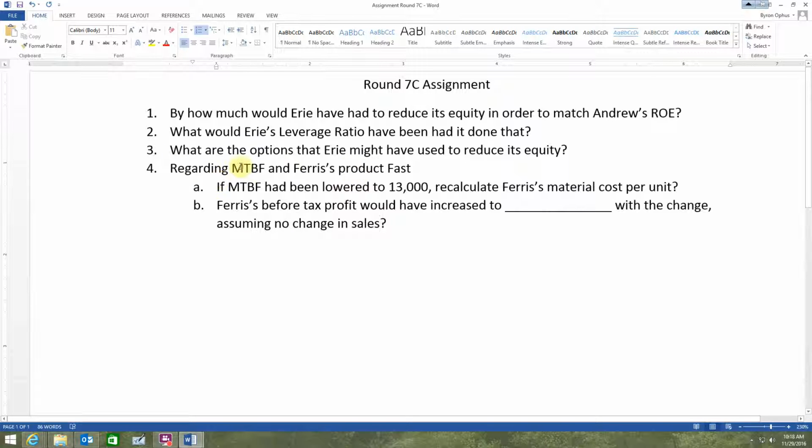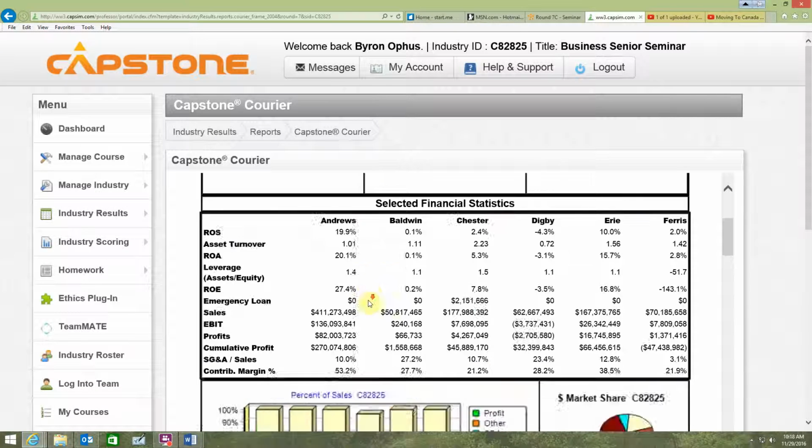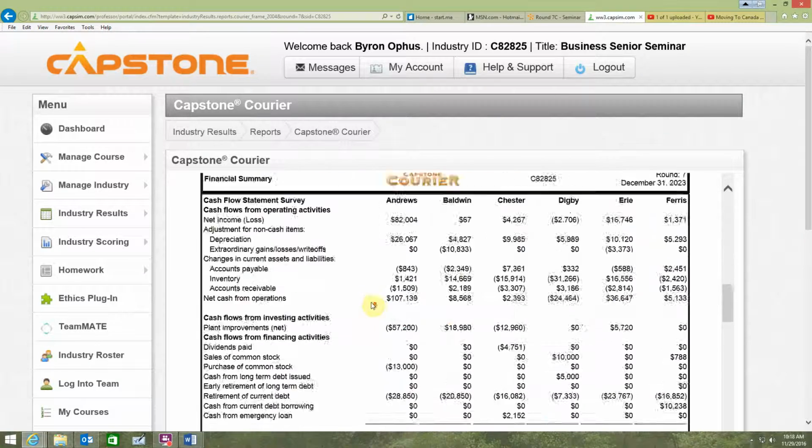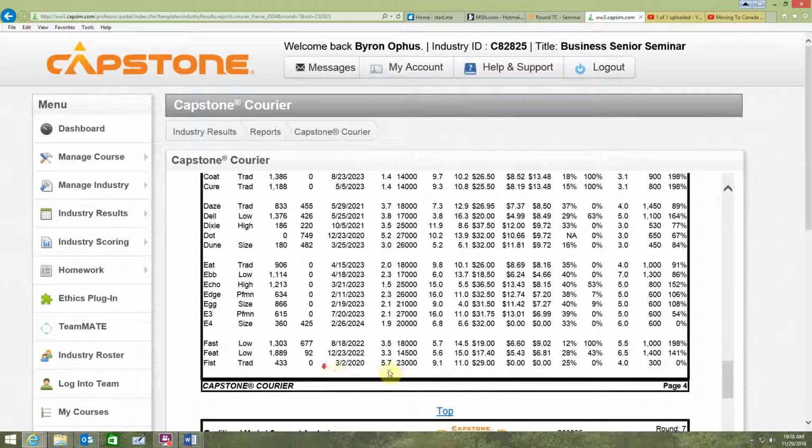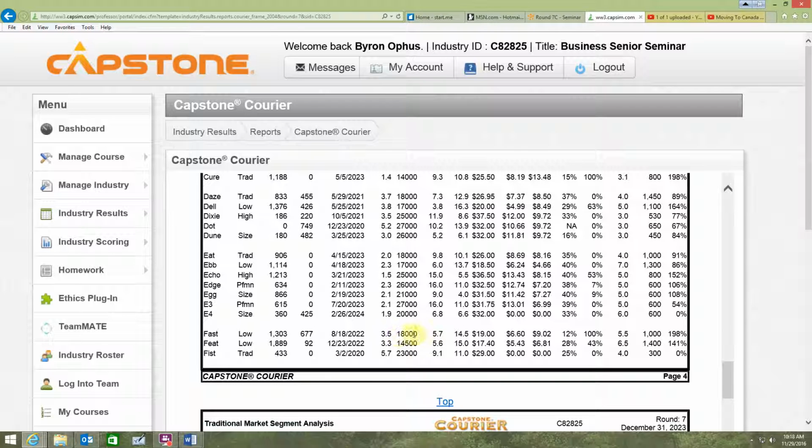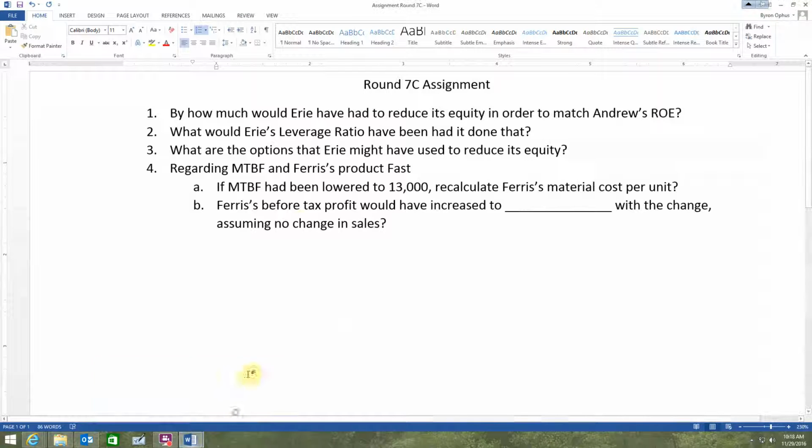4. Regarding MTBF and Ferris's product FAST. If MTBF had been lowered to 13,000, is it 13,000? Let's go down here to FAST. Its MTBF is at 18,000, so let's say we lowered that to 13,000. Recalculate Ferris's material cost per unit. That one's pretty easy, except you have to go back to your guide. You've probably forgotten all about your guide, but you have to dig it up, and then recalculate Ferris's material cost per unit.